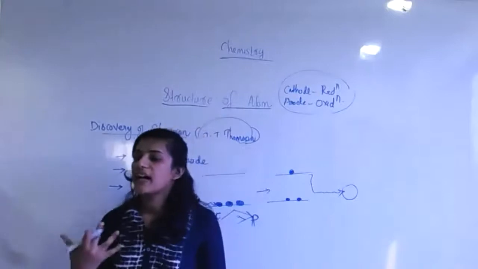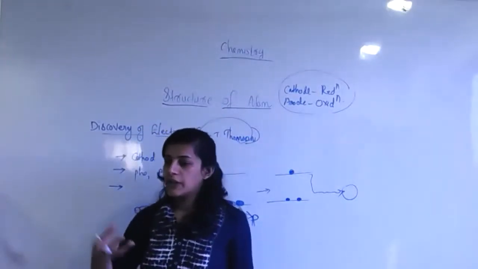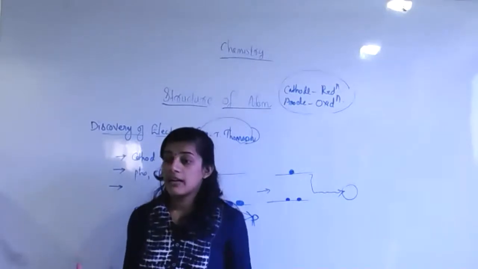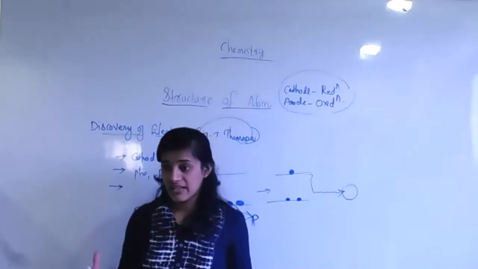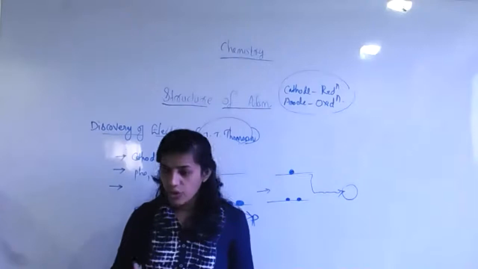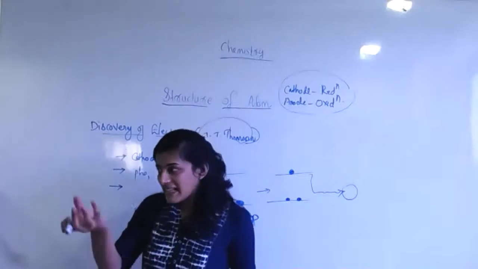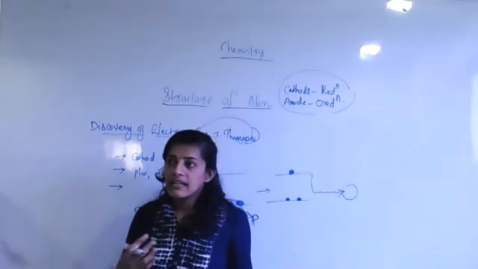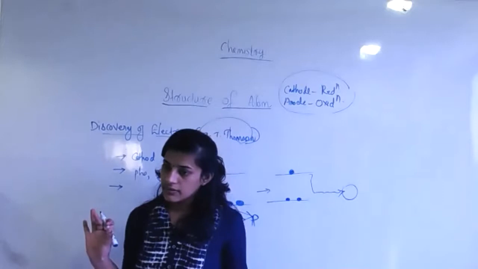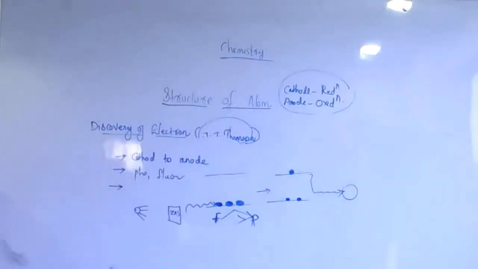Especially you can see traffic police as well as people doing road related work wearing a special kind of dress. What happened? The energy is provided to that material from where? A vehicle headlight provides some amount of energy. So the phosphorescent material present in the overcoat absorbs the energy, and after some time it glows because it re-emits the energy. That much only. Clear? Yes, miss. Clear enough? Yes, yes. Okay.